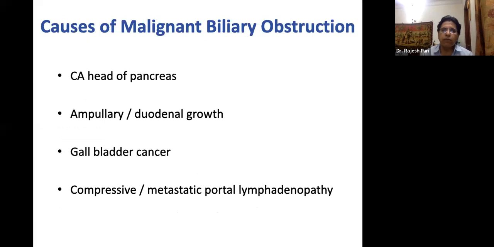The common causes of biliary obstruction are carcinoma of the head of the pancreas, or ampullary or duodenal growth, which include the periampullary malignancies, the common cause of lower bile duct obstruction. When we talk about the higher, that is at the hilum, then carcinoma gallbladder in our country, or cholangiocarcinoma, or maybe metastatic portal lymphadenopathy, can produce malignant biliary obstruction.